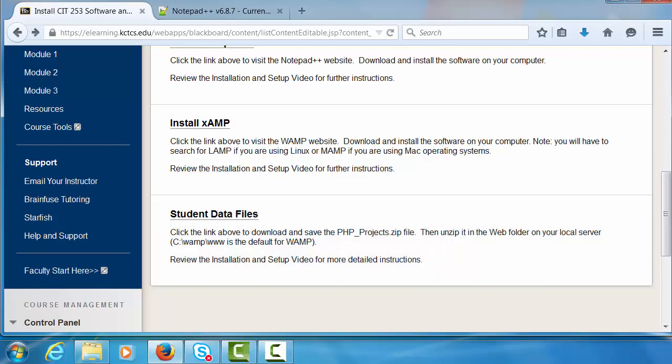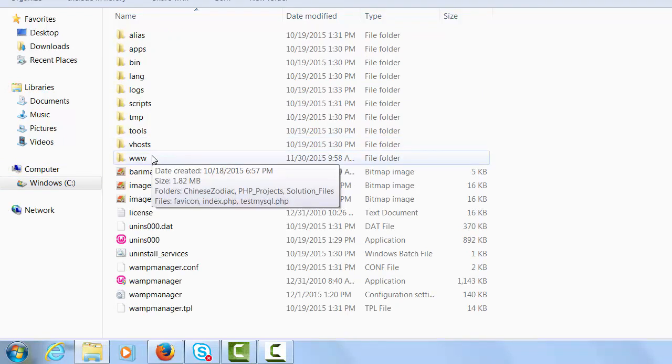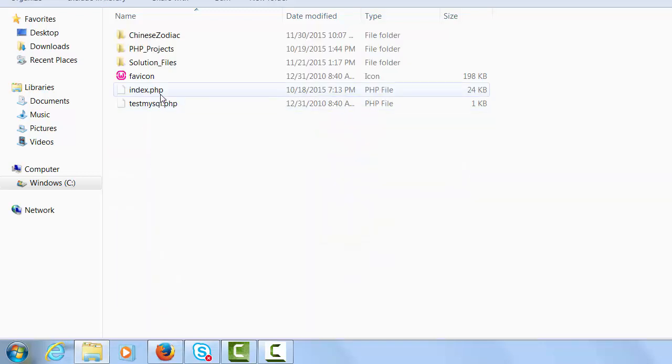To test the local WAMP server, navigate to the C WAMP directory. Double-click the www folder. This is the root web folder of your local machine. By default, it contains one PHP file named index.php. Only files that are stored inside the www folder or folders under it can be displayed in your web browser.